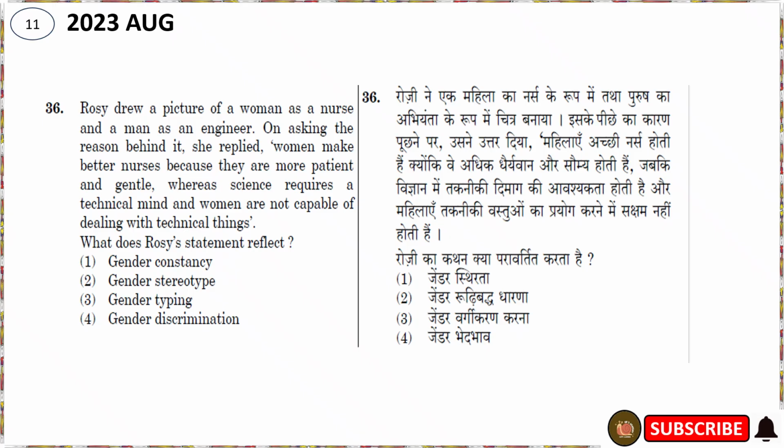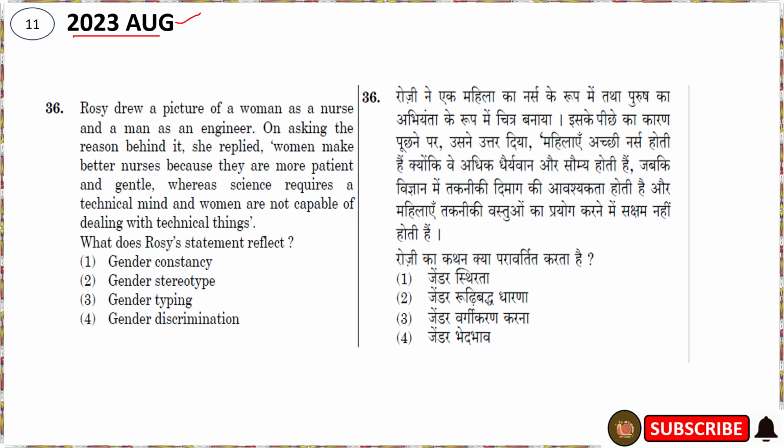This 11th question was asked in the 2023 August CTET exam. The question is like this. Rosie drew a picture of a woman as a nurse and a man as an engineer. Asked the reason behind it, she replied, women make better nurses because they are more patient and gentle, whereas science requires a technical mind, and women are not capable of dealing with technical things.